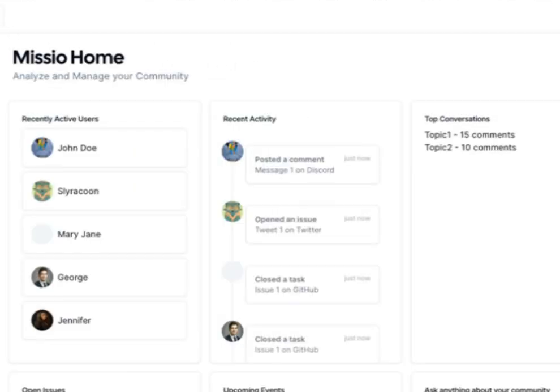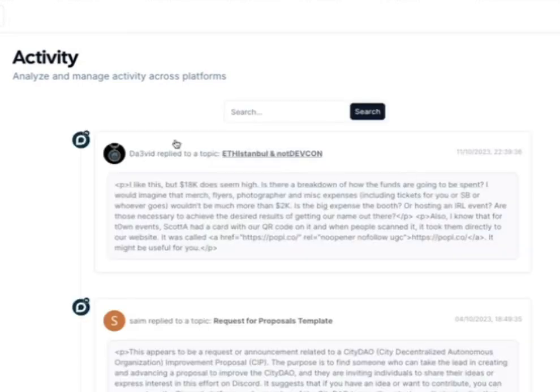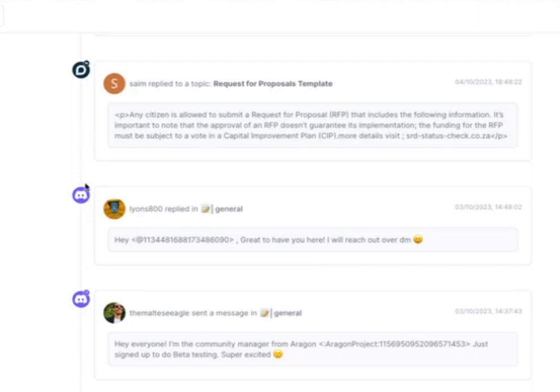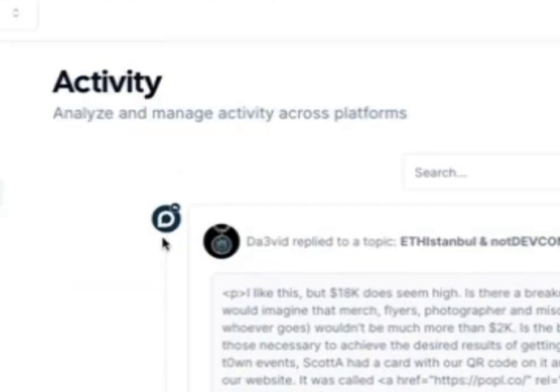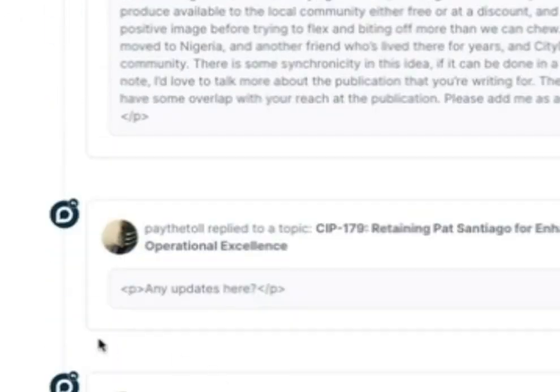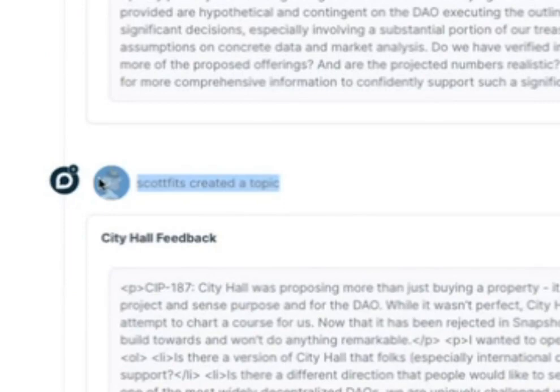We're going to have an overview page where you can basically add whatever widgets you want. And the first thing we have is the activity side of things. This activity is actually being loaded from both Discourse and the Missio Discord. It's a little bit smaller now, but you can see this is a reply. Here's an example of a topic that's created inside of Discourse.